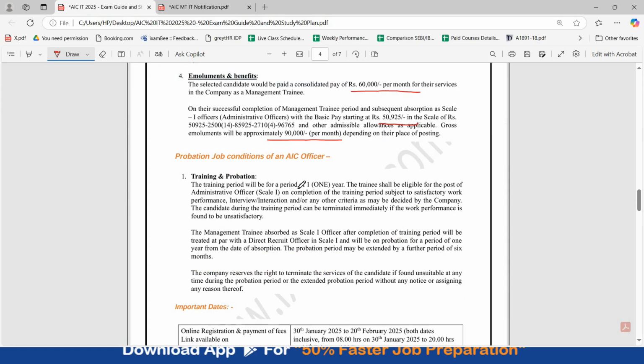Coming to training period, which is of 1 year, the trainee shall be eligible for the post of administrative officer on completion of the training period subject to satisfactory work performance. The management trainee absorbed as scale 1 officer after completion of training period. So as you join as management trainee, that is your training period of 1 year, and then after 1 year you will become administrative officer, which is scale 1 post.